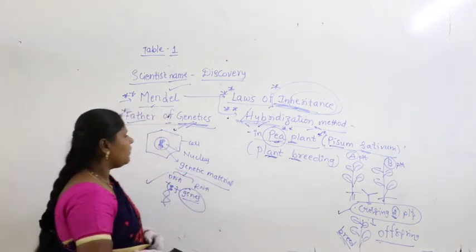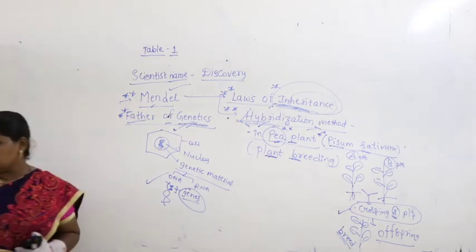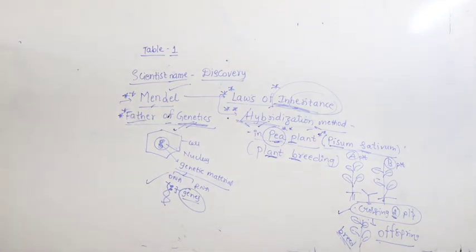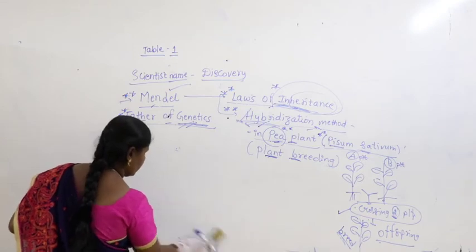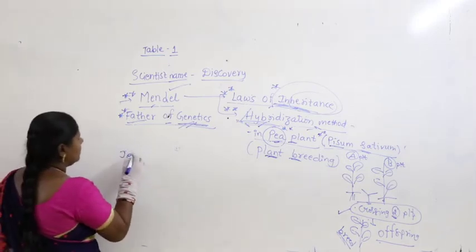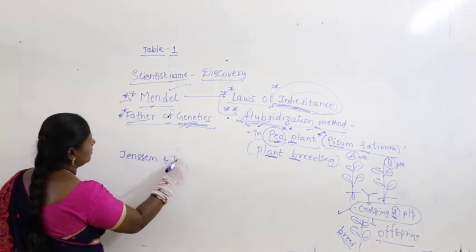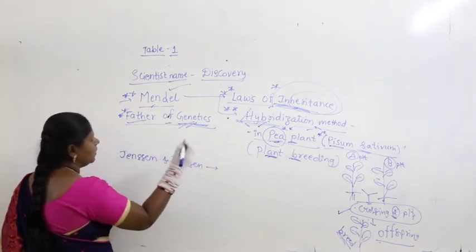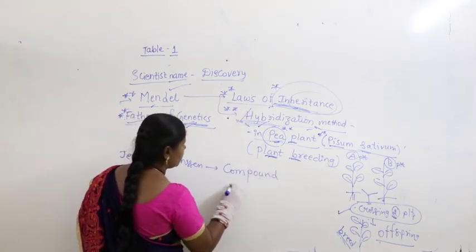Right. Now, apart from this, you can take another scientist name. So, better let me write it here itself. Here you can take Jansen and Jansen. They introduced what is called the compound microscope.